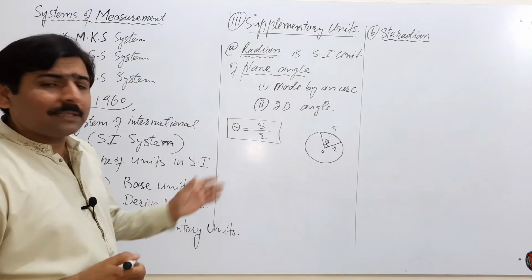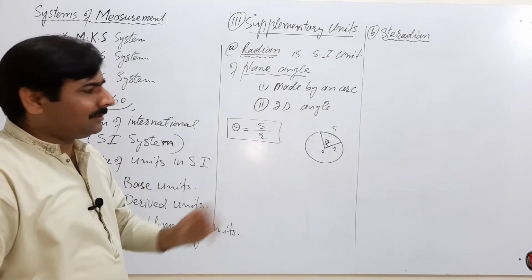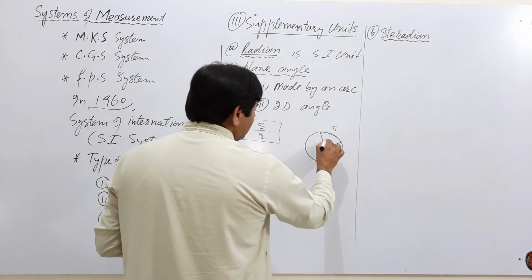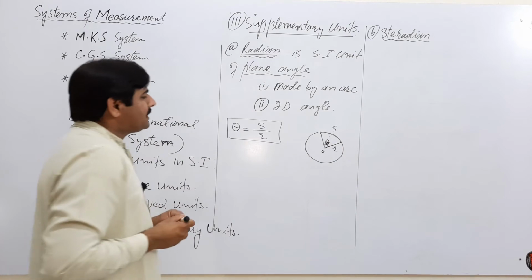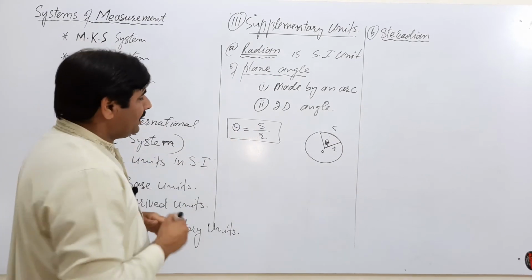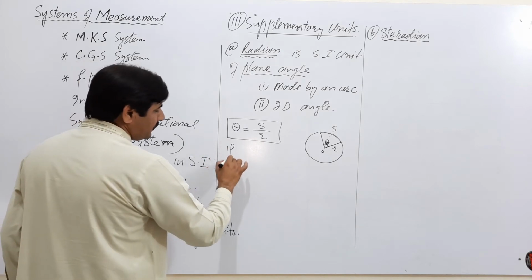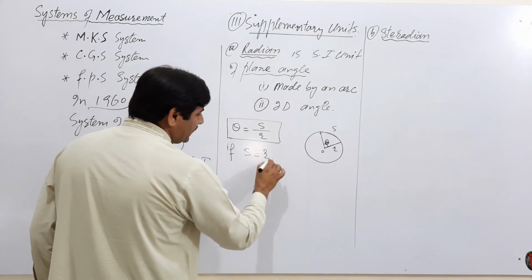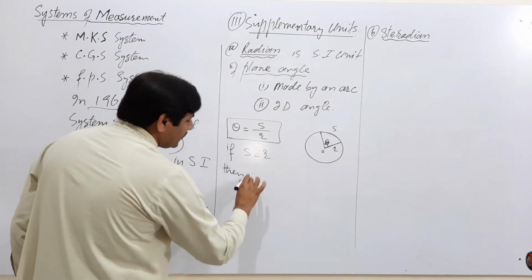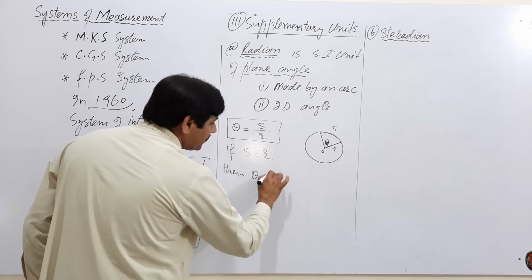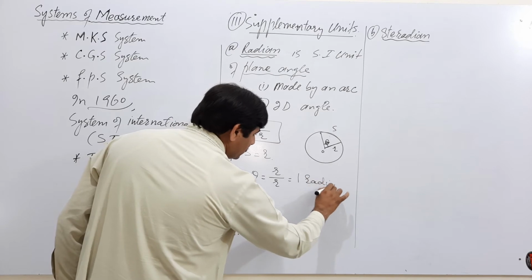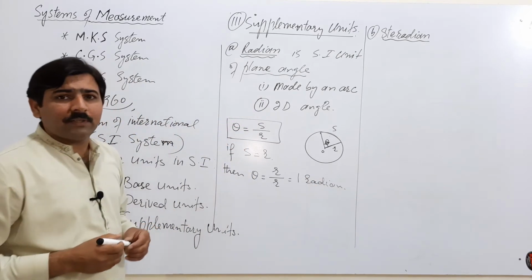Plane angle is the simple angle theta which we used to study in low level physics, and this theta is the ratio of the arc length to the radius of the circle. If arc length is equal to radius, then theta is equal to radius divided by radius, which is equal to 1 radian. This is the definition of 1 radian.